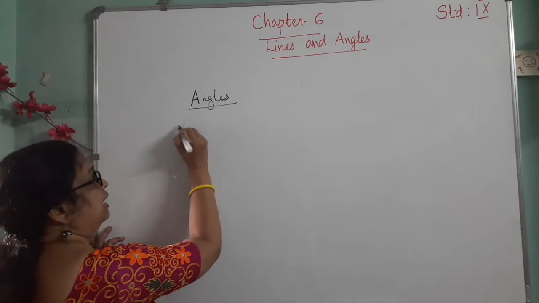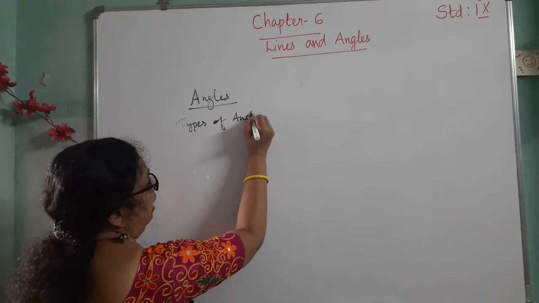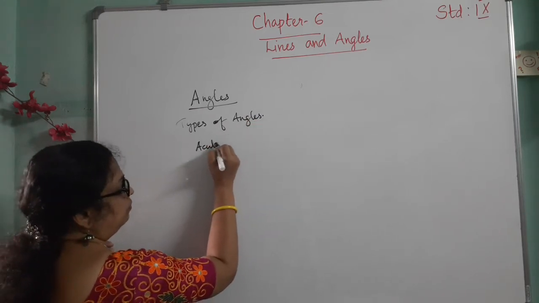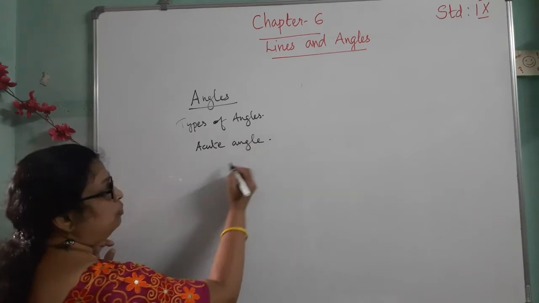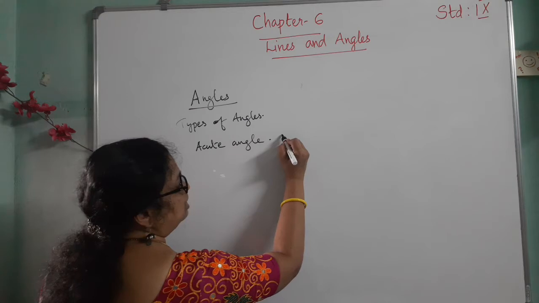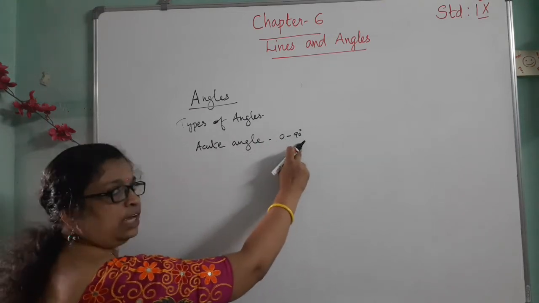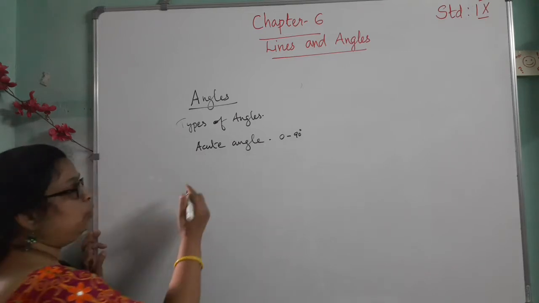Then angles and types of angles. First, acute angle. An acute angle means the measure of the angle is between 0 and 90 degrees. If the angle is between 0 and 90 degrees, that angle is called an acute angle.